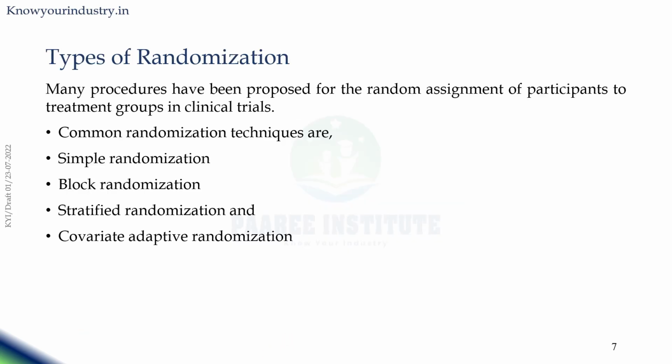What are the types of randomization? Many procedures have been proposed for the random assignment of participants to treatment groups in clinical trials. Common randomization techniques are simple randomization, block randomization, stratified randomization, and covariate adaptive randomization.